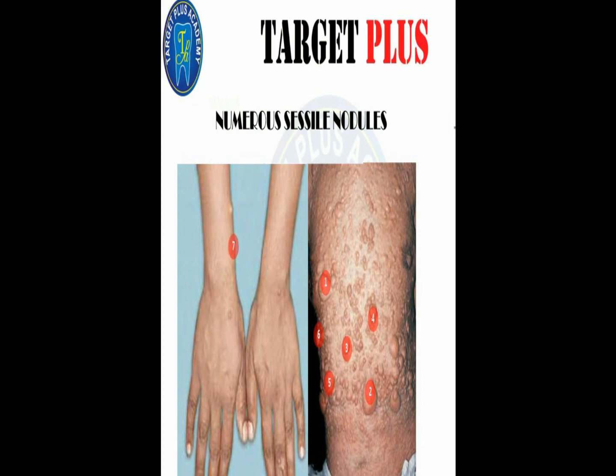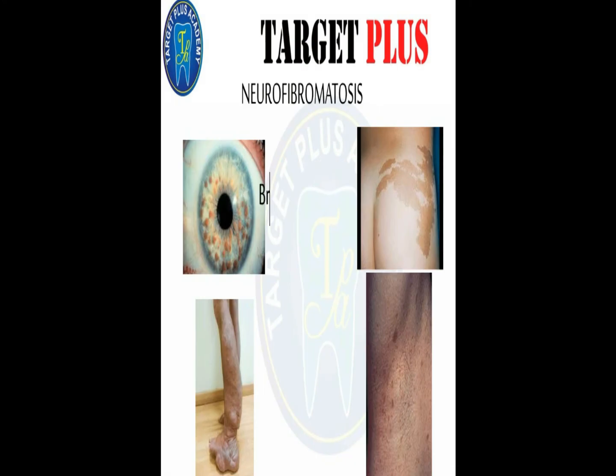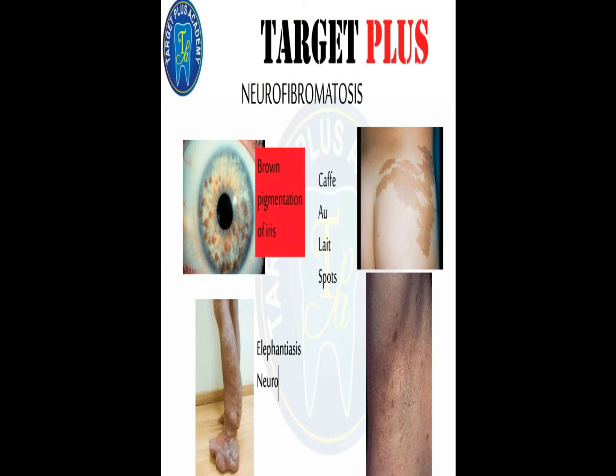Now another feature is Lisch nodules. These are translucent brown pigmentations on the iris. You can see this brown pigmentation, these are known as Lisch nodules. Elephantiasis neuromatosa: you can see some portions of the body grow in greater proportion than other parts. You can see in this figure that there is greater growth.